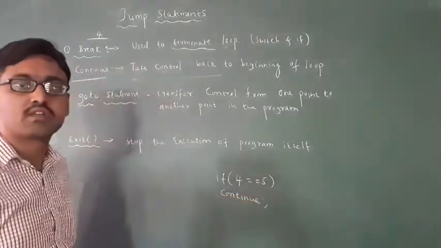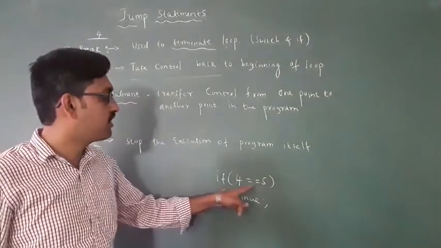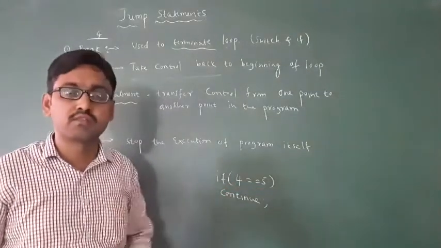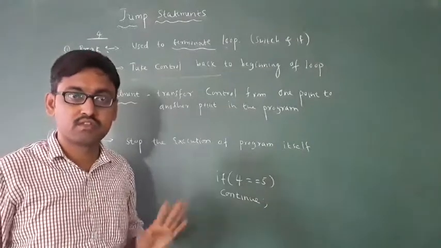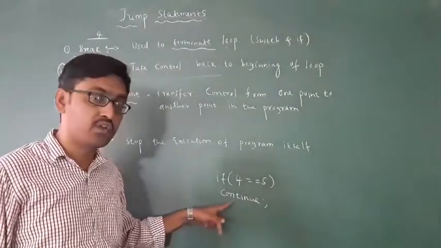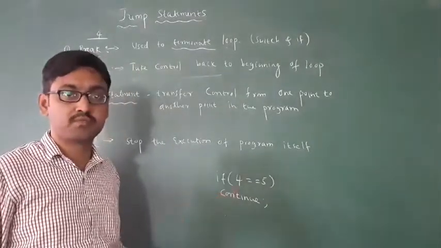It means what? See, I am writing 4 is equal to 5, true or false? False. False means if you write continue, it will continue the loop.